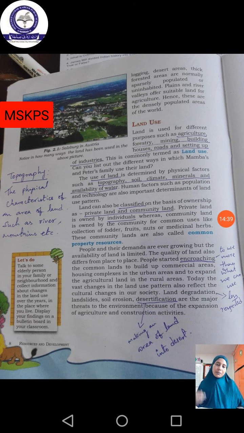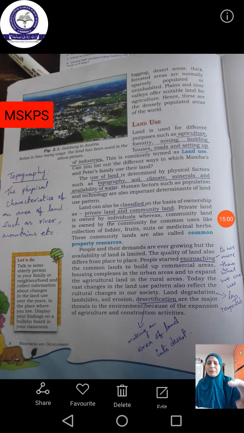Common lands means, for example, so many common lands have been privatized, isn't it? They will make a document that the land belongs to them, that the land is their traditional property. Likewise, they will create some documents, isn't it? That is known as encroaching.